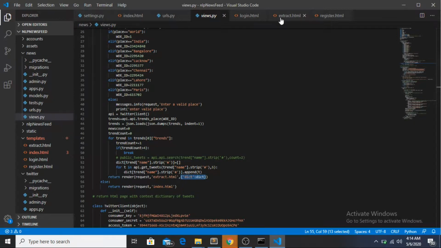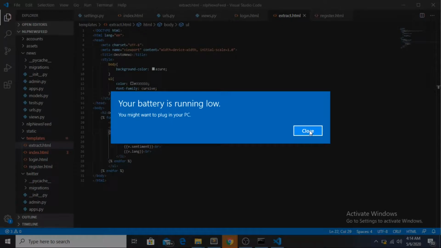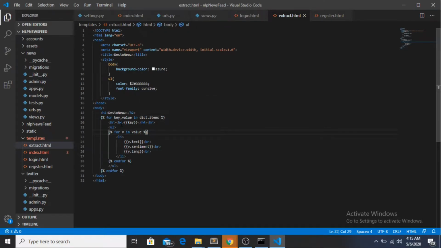Let's go to extract.html. What happens over here is, whatever key and value are there in dict.items, that is the dictionary which we passed in with the request object, it will print the key. This key will be in the heading, and then for whatever value is there in that array, it will print the text, which is the tweet itself, and the sentiment of it, and whether it is translated from any language to English or it is already in English.